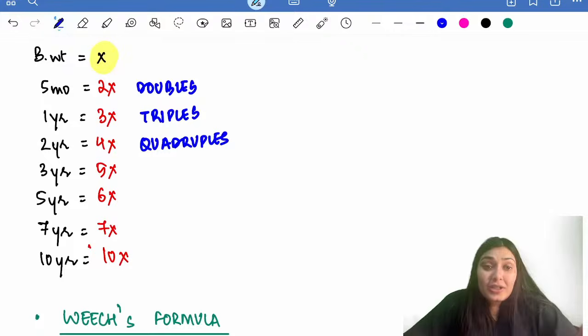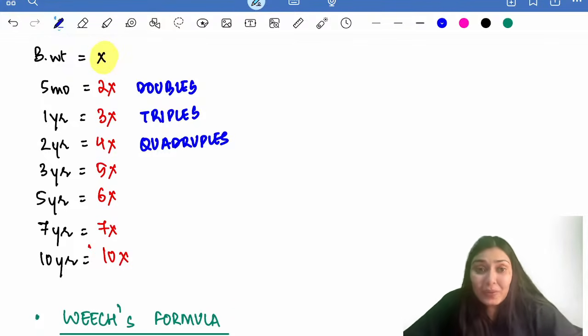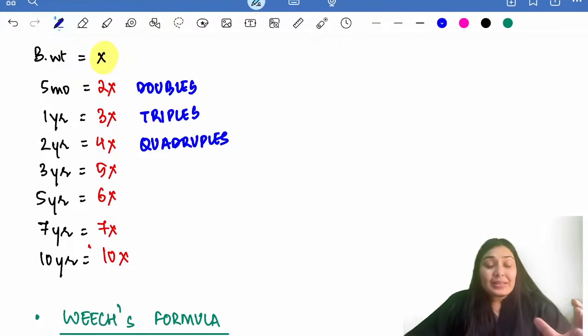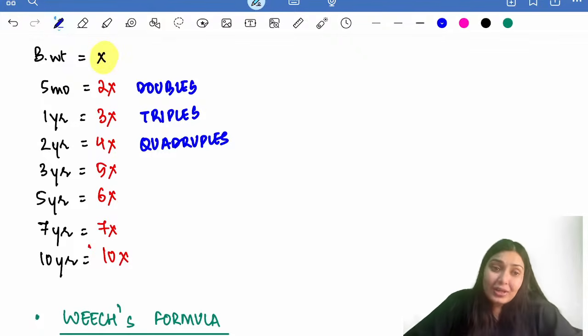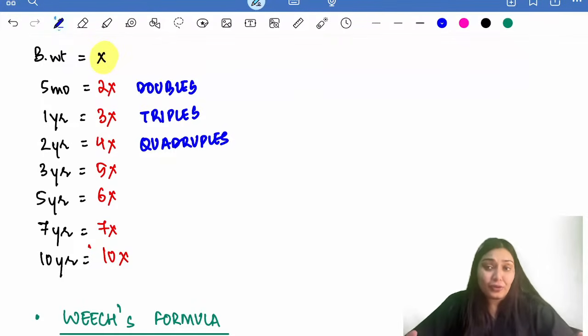INICET people specifically and FMG people, they are very fond of asking this: when the weight doubles, when the weight triples, when the weight quadruples. So remember this ready reckoner: if the birth weight is X, then it doubles at 5 months, triples at 1 year, 4 times at 2 years, 5 times at 3 years, 6 times at 5 years, 7 times at 7 years, and 10 times at 10 years of age.